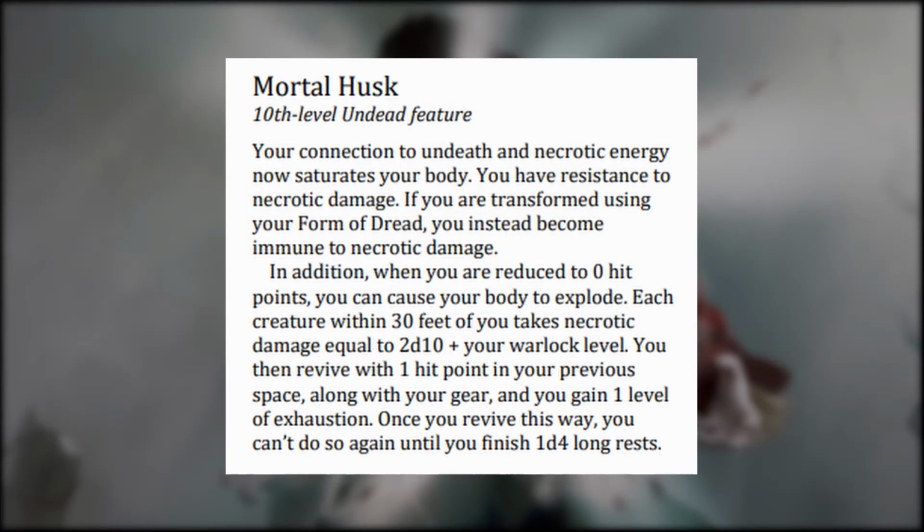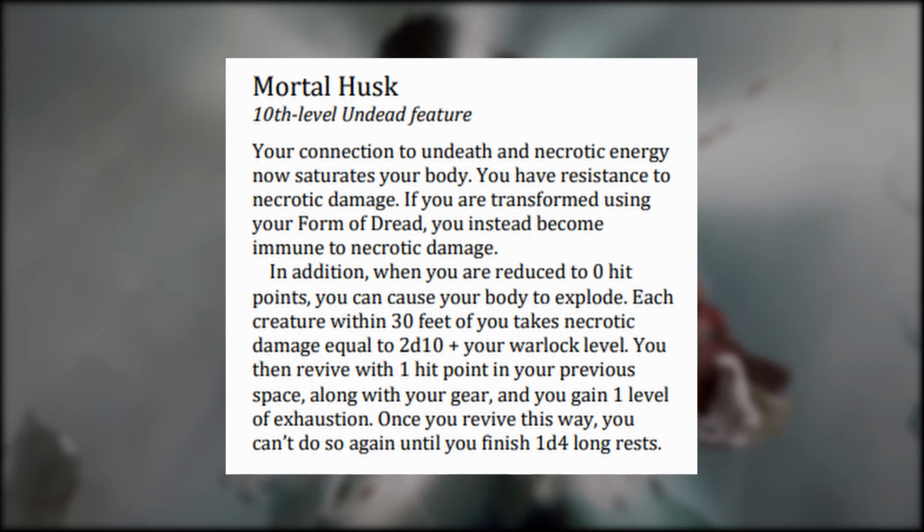At level 10, we get the Mortal Husk ability. We gain resistance to necrotic damage, but when Form of Dread is active, we become immune to necrotic damage. When we are reduced to 0 hit points, we can cause our body to explode. Creatures within 30 feet of us take necrotic damage equal to 2d10 plus our Warlock level. We then revive with 1 hit point and gain 1 level of exhaustion. Once we revive this way, we can't do this again until we finish 1d4 worth of long rest.